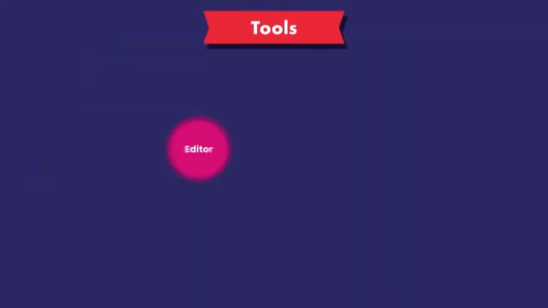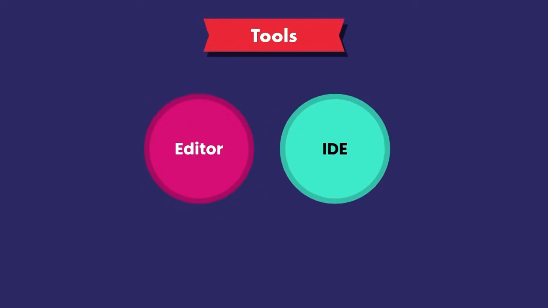For both code editors and IDEs, there are so many options out there. The most popular code editors are VS Code, Atom, and Sublime. You can use the code editor that you prefer. In terms of the IDEs, again, there are so many options out there. The most popular one is PyCharm. In this course, I'm going to use VS Code or Visual Studio Code because that's my favorite code editor. Later in the course, I will show you how to install a plugin or an extension that will convert VS Code to a powerful IDE. So before going any further, head over to code.visualstudio.com and download the latest version of VS Code.